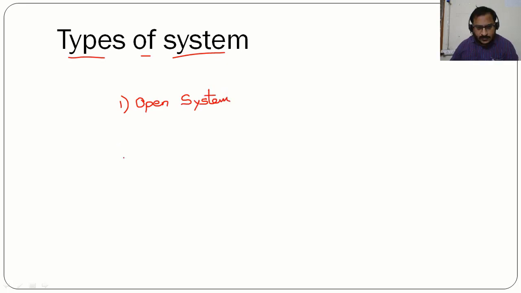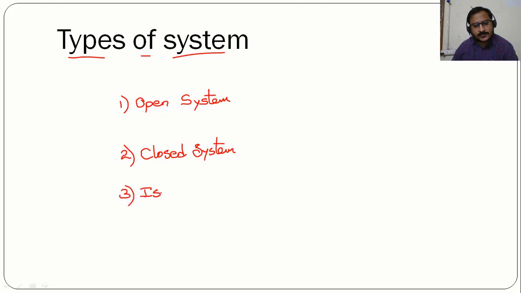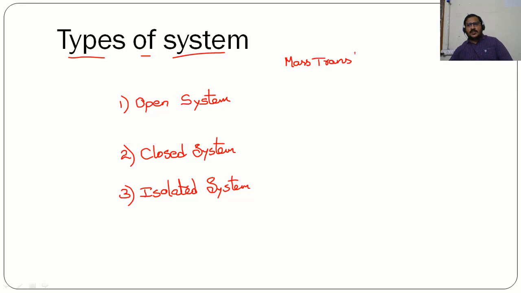The second one is closed system, and the third one is isolated system. Here, these are classified based on mass and energy transfers across the boundaries of the system.